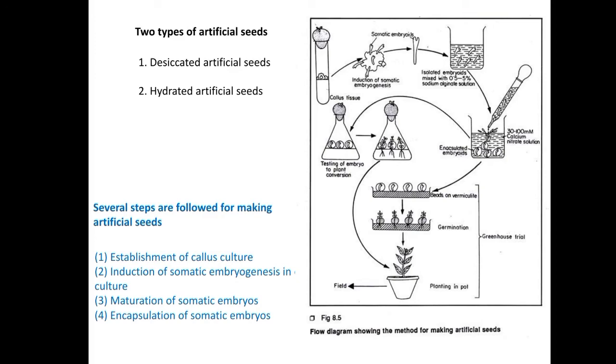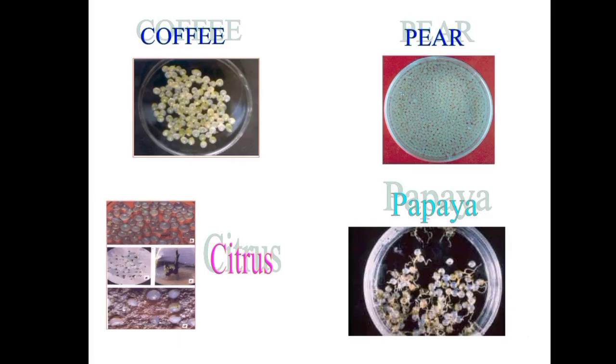I hope you understood well about the artificial seeds. Here you can see the petri plates of artificial seeds of coffee, pear, citrus, and also papaya. It will look like this. These are all encapsulated. Here you can see the growth of the shoots or it may be the root.